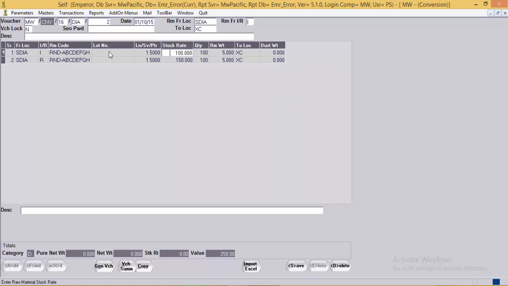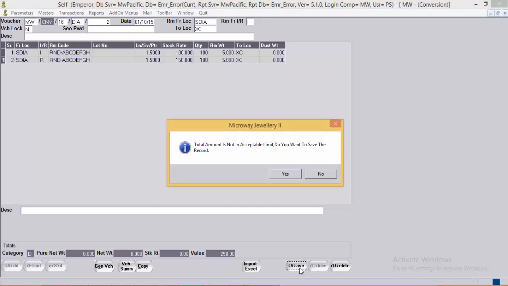Now previously the diamonds which was valued at $100 now will be valued at $150. And now we can save this voucher.